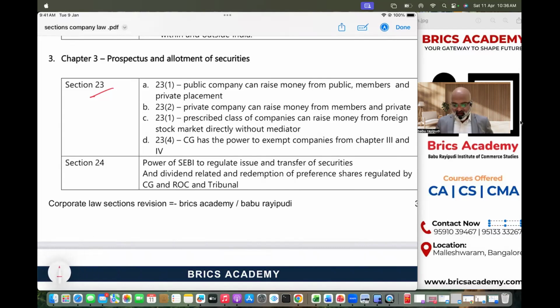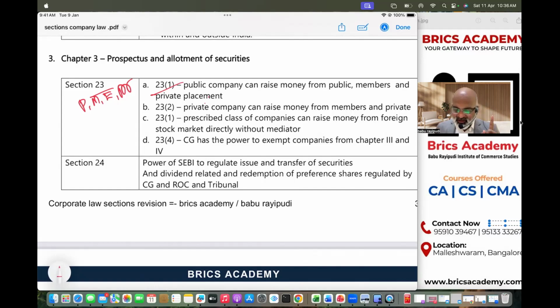All right, guys. Section 23 talks about issue of securities. Section 23 subsection 1 says a public company can raise money from different options. It can raise money from the public, from members, from employees, and through private placement. When I say public offer, the company has decided to raise money from the public in general. When I say private placement, the company will issue securities to a selected group of persons. When I say employees, it will raise money from employees. And when I say members, it will raise money from members in the form of rights issue.